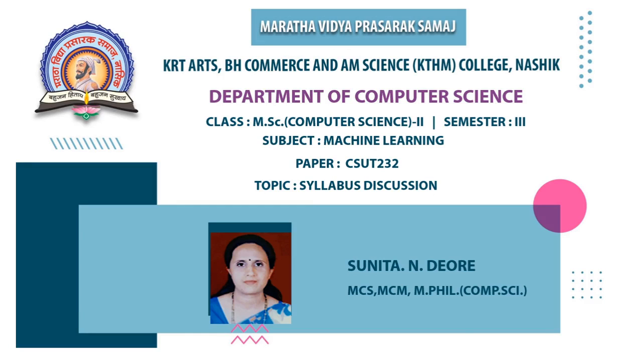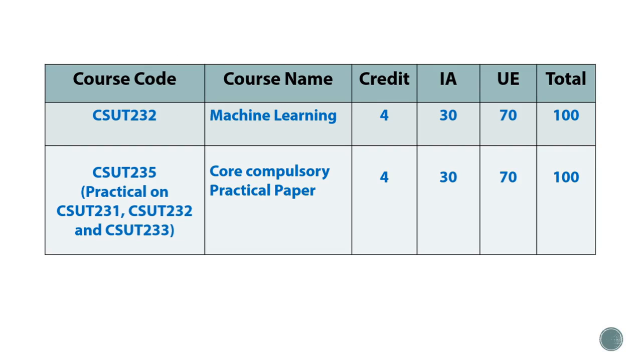Hello students, today we are going to discuss the syllabus of machine learning. Before discussing the syllabus, we will see what is the structure given by university. Our course code is 232, course name is machine learning, the credits given are 4, internal assessment will be of 30 marks, university exam will be of 70 marks.